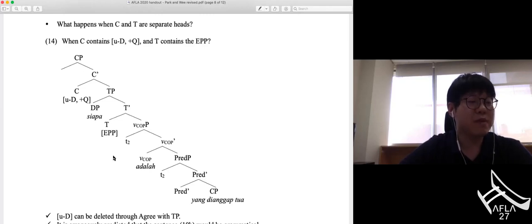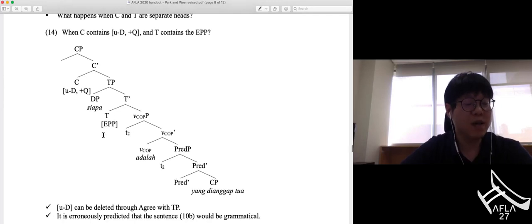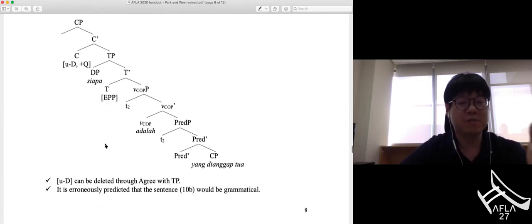In this derivation, uninterpretable non-D feature can be deleted through agree with TP or some other non-DP element. And then the EPP requirement is satisfied even when the DP WH subject CFA here moves to spec TP. Then it is erroneously predicted that the sentence in 10b would be grammatical, contrary to fact. Thus, we can conclude that postulating a bundled C-T head induces the intended result.